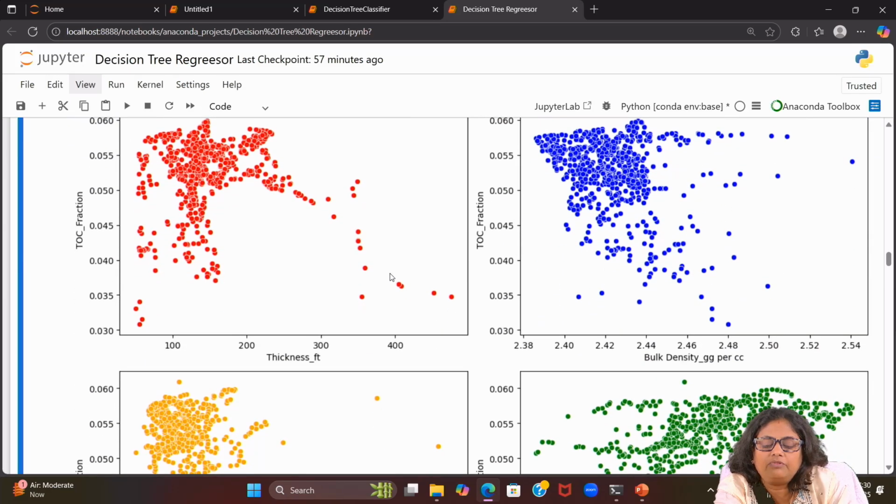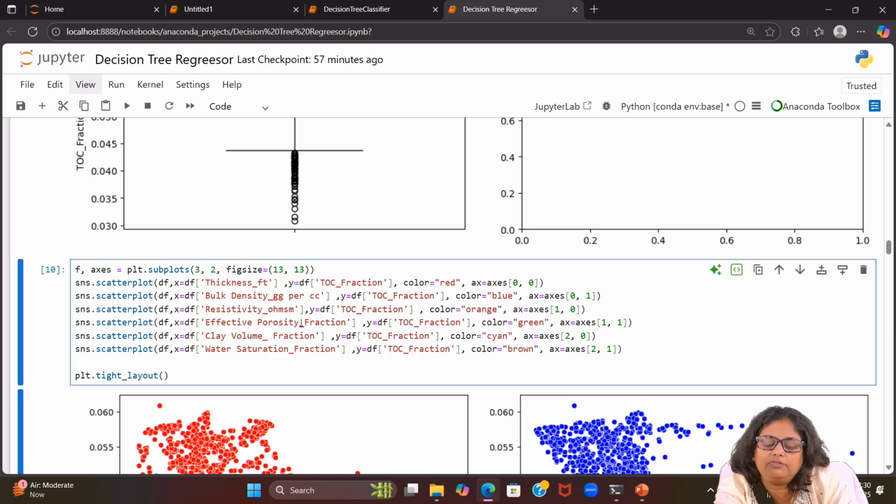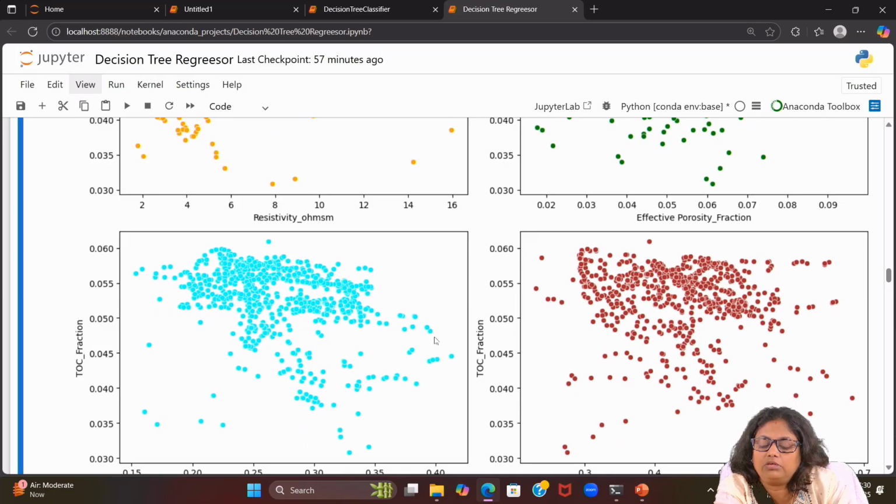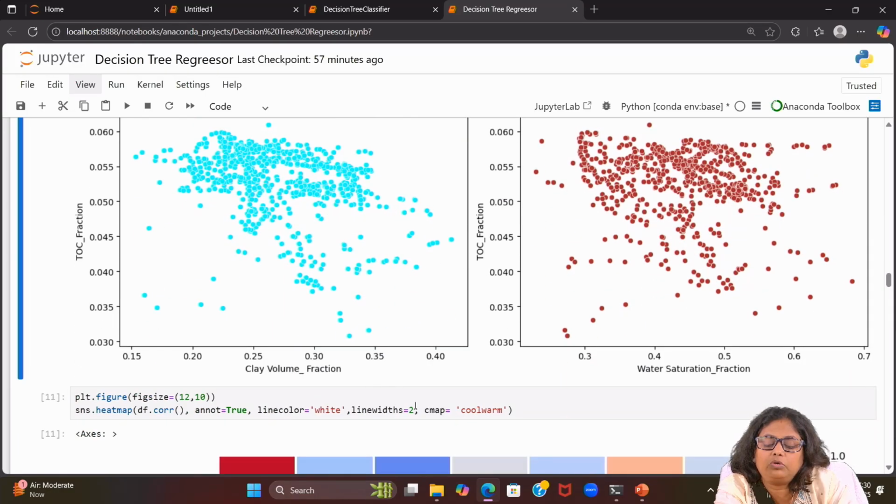Here we are doing the scatter plot for multivariate because we are taking another column, that is your target column. So we can see how each column is related and what the correlation is with the target column.